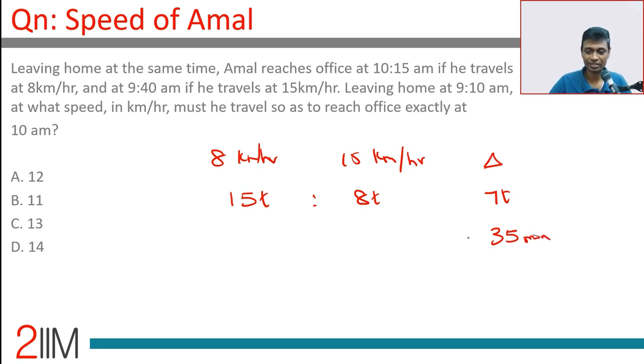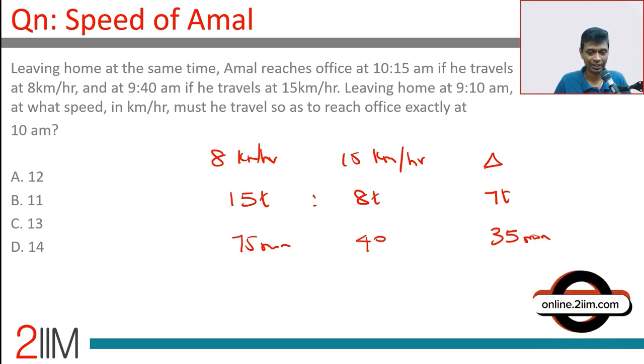7t is 35. t is 5. This is 40 minutes. This is 75 minutes. We're done. So he will reach in 40 minutes if he travels at 15 kilometers per hour, in 75 minutes if he travels at 8 kilometers per hour. The difference between those two is 35 minutes. Or he takes 40 minutes if he reaches at 9:40 a.m.